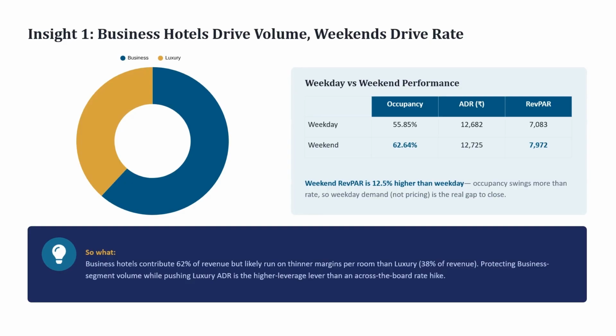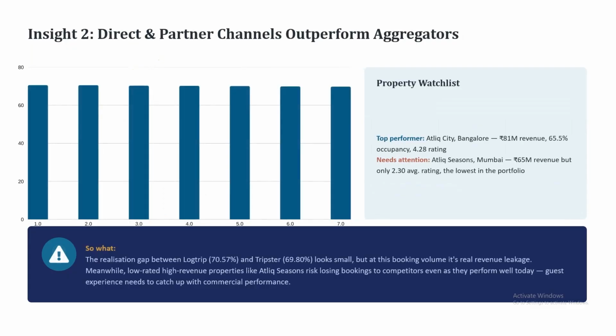Second insight. On the booking side, direct and partner channels like LockTrip are realizing more of the quoted rate than the aggregators like TripStar. And one more thing that stood out: Athlete Seasons in Mumbai is pulling in 65 million in revenue, but has the lowest guest rating, 2.5 on average, in the entire portfolio.